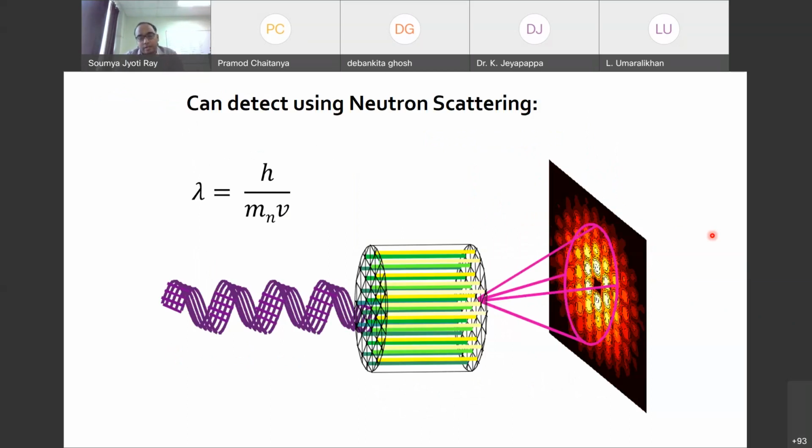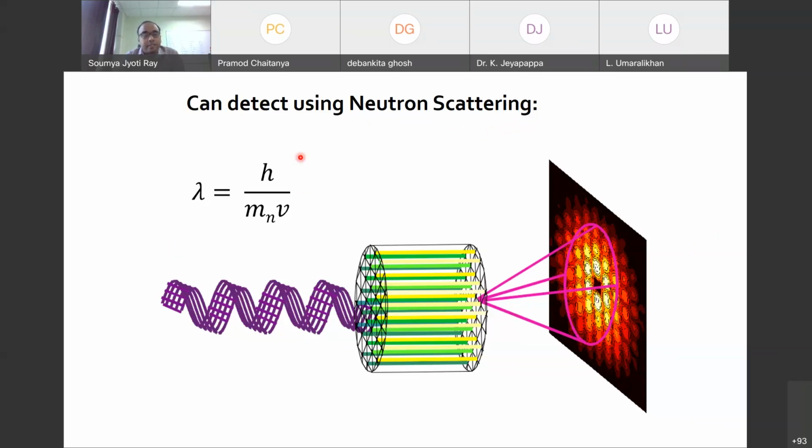So as you know, neutrons are subatomic particles and they have a spin. As you know, X-ray is used for crystal structure determination. Similarly, neutrons can also be used for that, but neutrons also have a magnetic moment. So if you can polarize the neutrons, they can also give you magnetic information. Here, one can usually do the neutron scattering experiment, and it is very popular among the superconducting community.